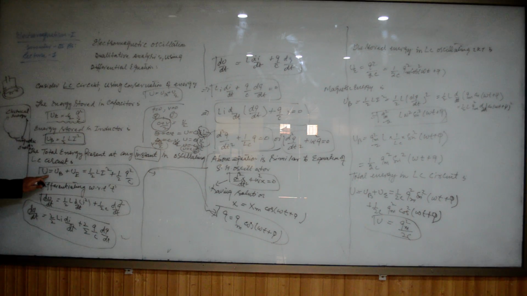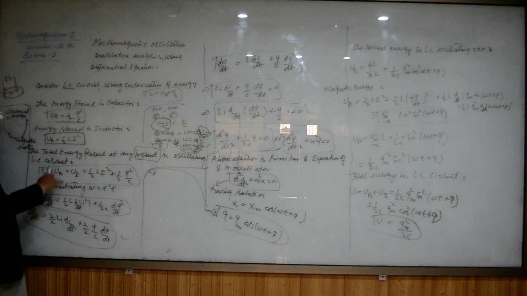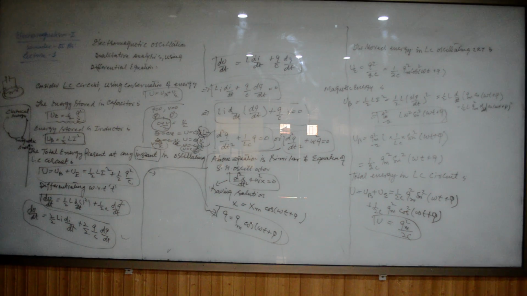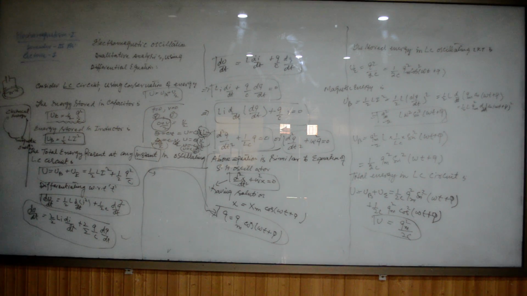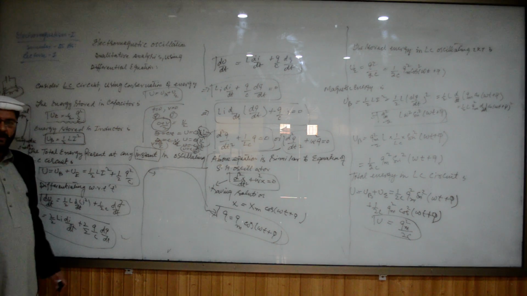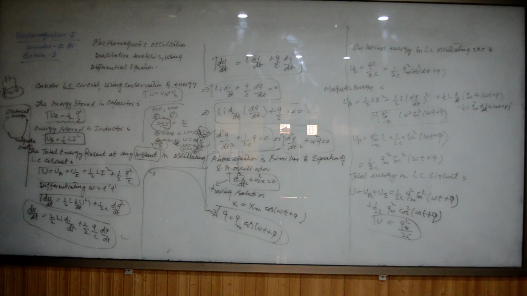So U is the total energy in this case, UB plus UE. If I call it maximum energy, then either UE will be 0 or UB will be 0. But it is the energy at any instant, the total energy. Energy is oscillating between electric and magnetic energy. So 1 by 2 Li square is the energy stored in the magnetic field, and 1 by 2 Q square by C is the energy stored in the electric field.